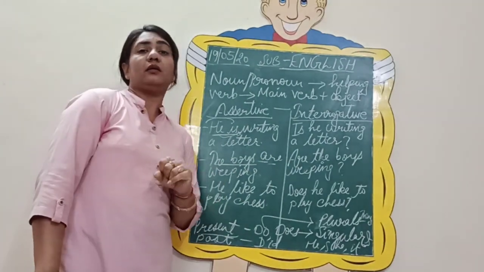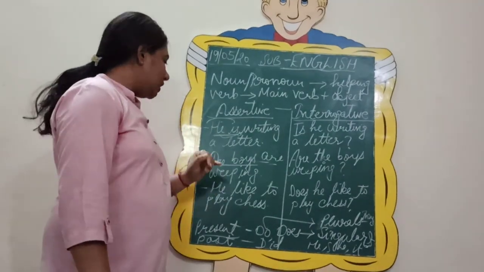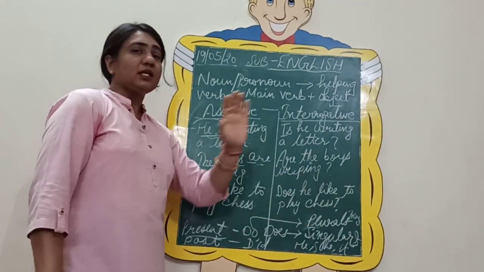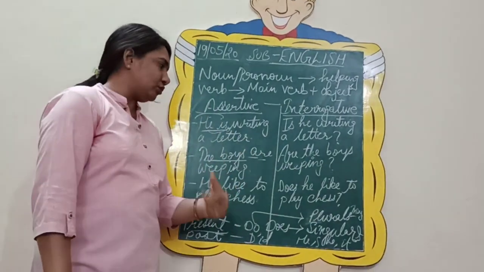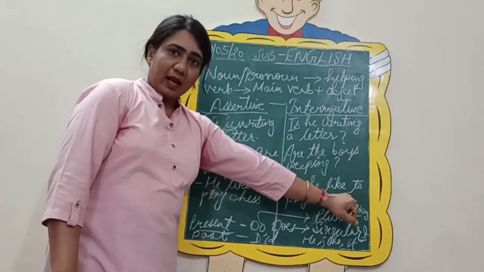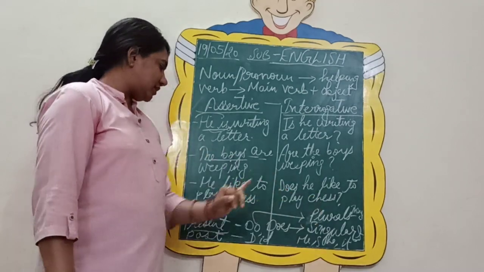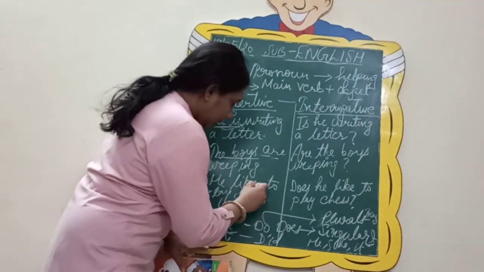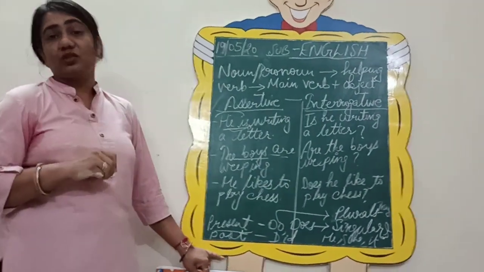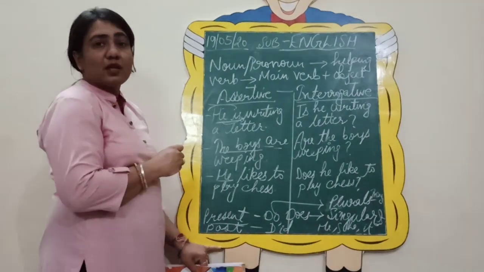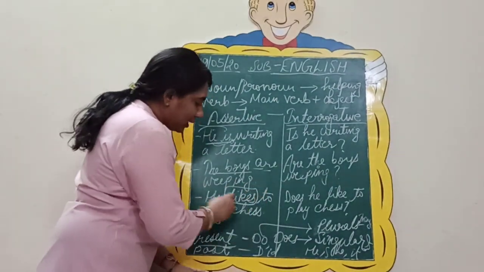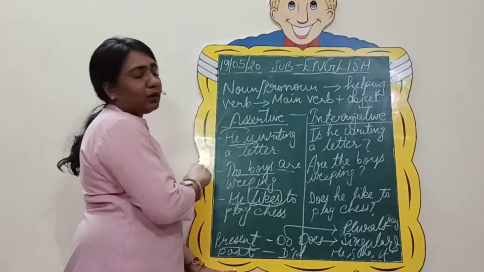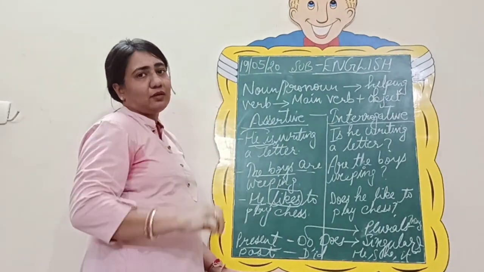Now the problematic thing is here in these type of sentences. He likes to play chess. Does he like to play chess? If I give you, does he like to play chess, now change it into assertive. So what will you do? Simply, he likes to play chess. So dear children, one thing I want you to take note of is, it is always like this. When you have your singular subject, your verb is always plural. And when you have your subject as plural, then your verb is always singular. So it goes vice versa, the opposite.